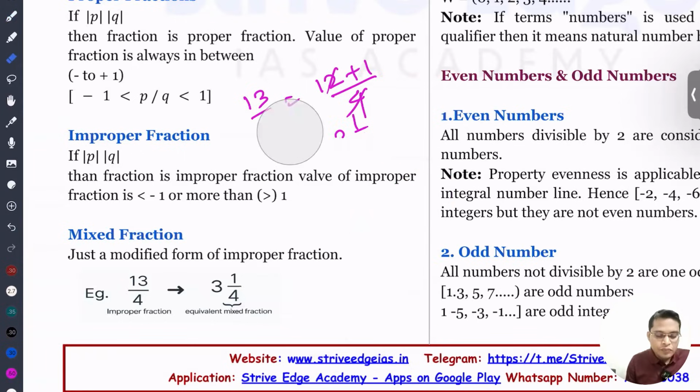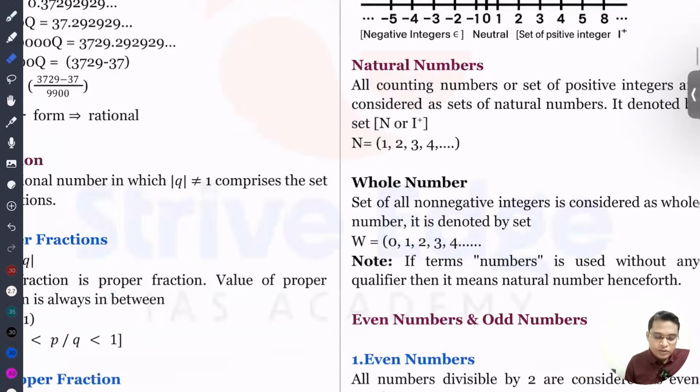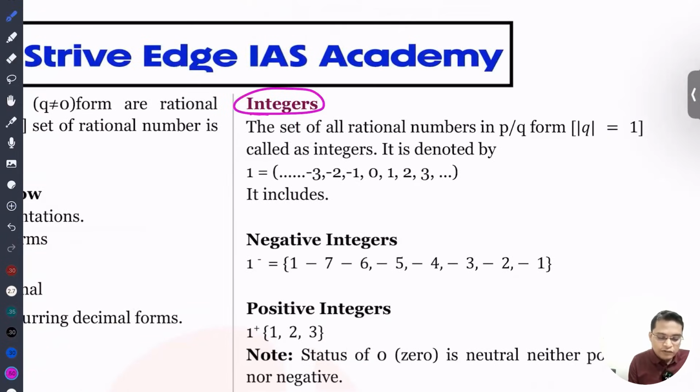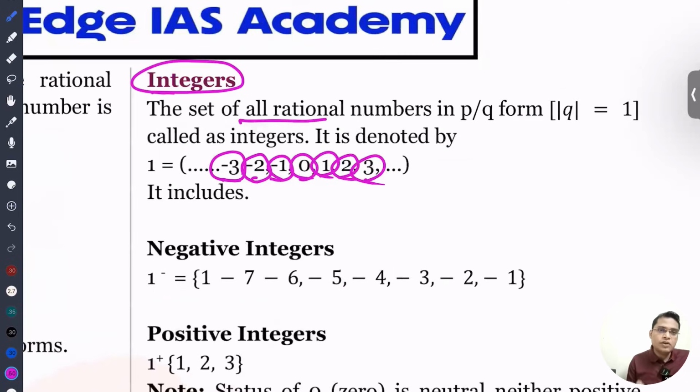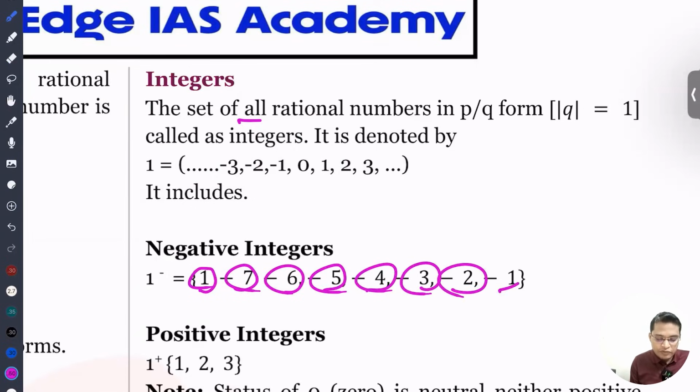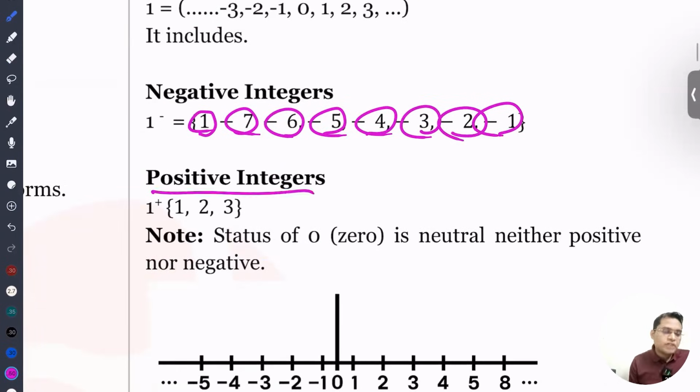Okay, so next we are going to see the integer, from the set of rational numbers. Integers include negative numbers, 0, as well as positive numbers. So it includes negative, positive as well as 0, and then it is called an integer. Negative integers include all the negative numbers. In case of positive integers, only the positive numbers, 1, 2, 3, are included.